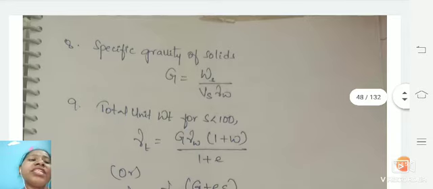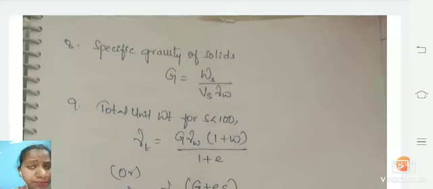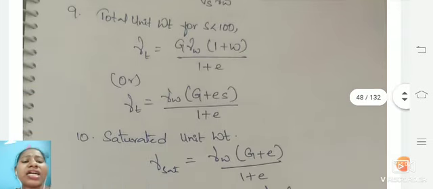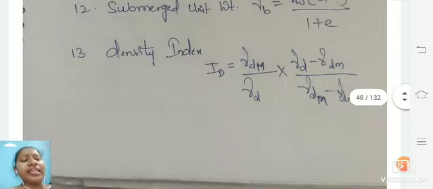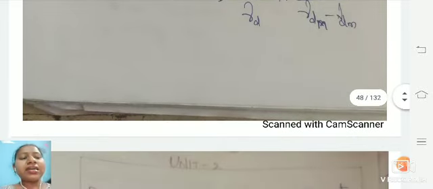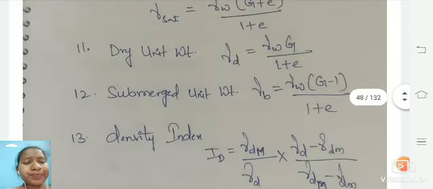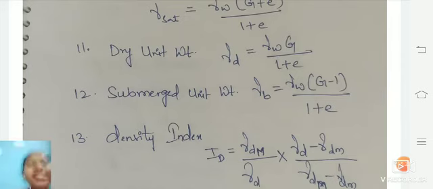For specific gravity, we already have a formula: weight of solids divided by volume of solids, into the unit weight of water which we take into consideration. We have all these formulas, and for index properties we have already studied them in our previous session, so with this we complete our first unit revision.